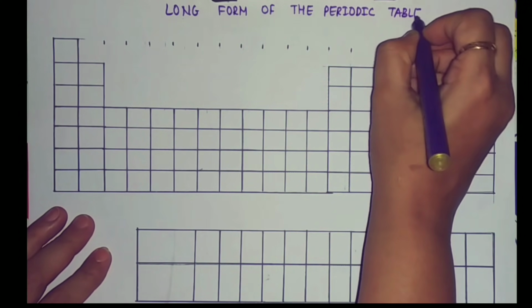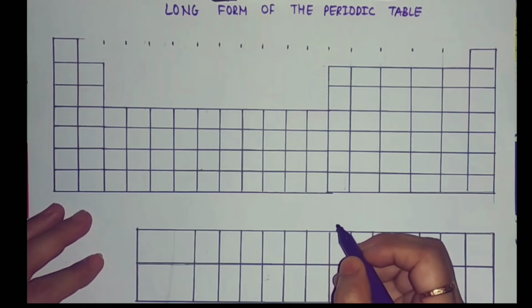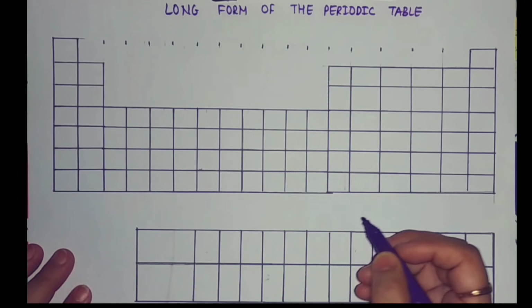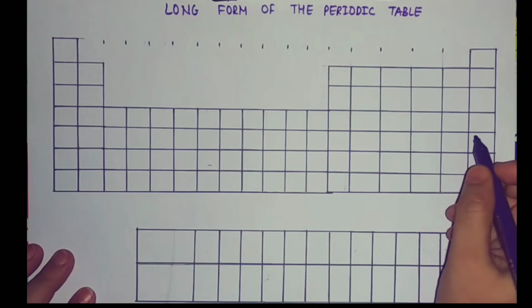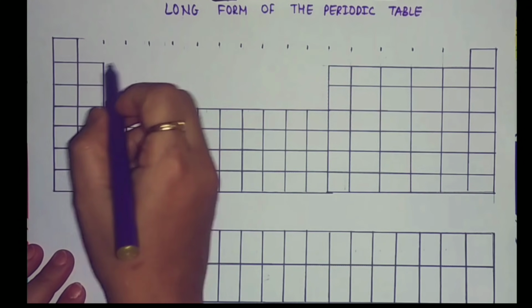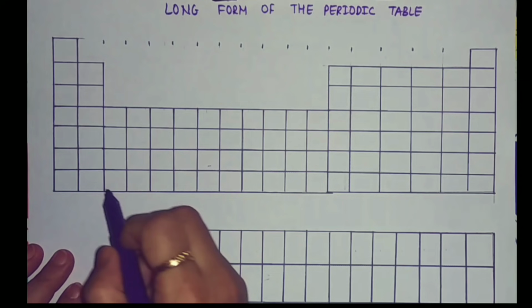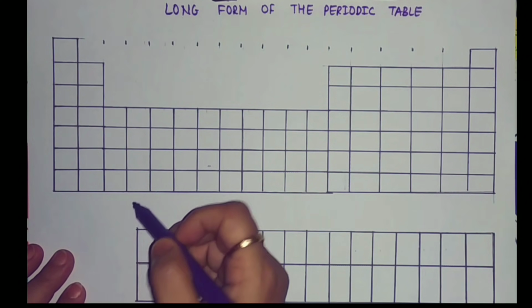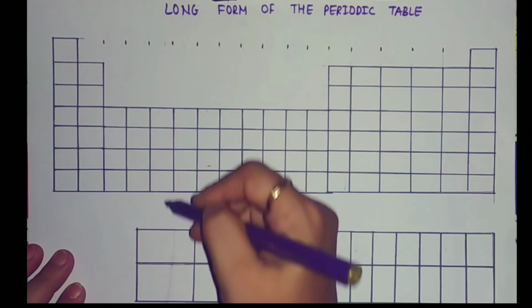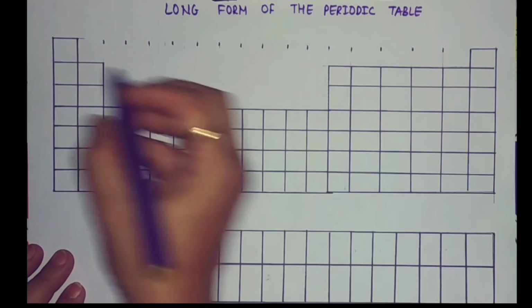So students, as you are aware, the modern periodic table consists of 7 horizontal rows called periods and 18 vertical columns called groups.